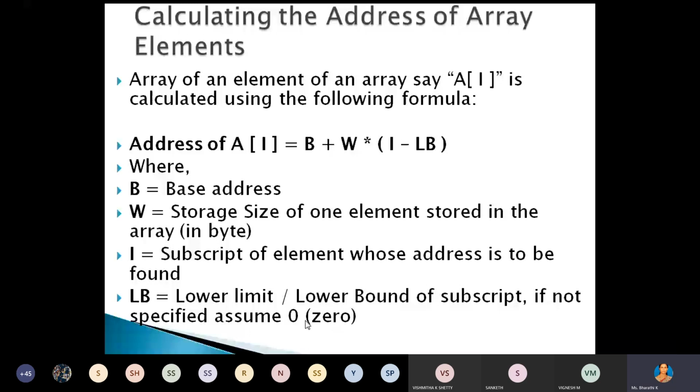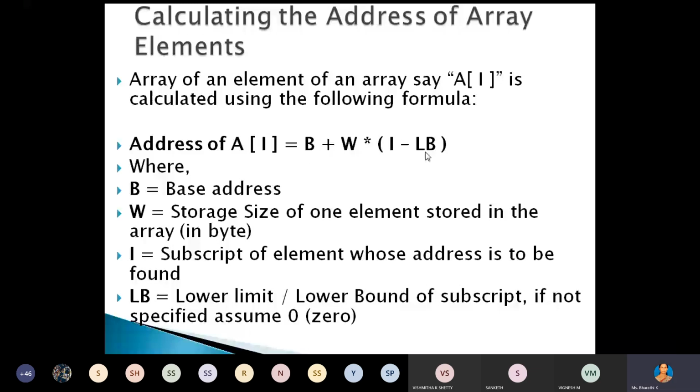Now, how to calculate the actual address of the array element? To calculate that, we have the formula A of I, where I is the index number. We have to calculate the actual address of this particular element or index. For that, we have the formula B plus W into I minus LB.